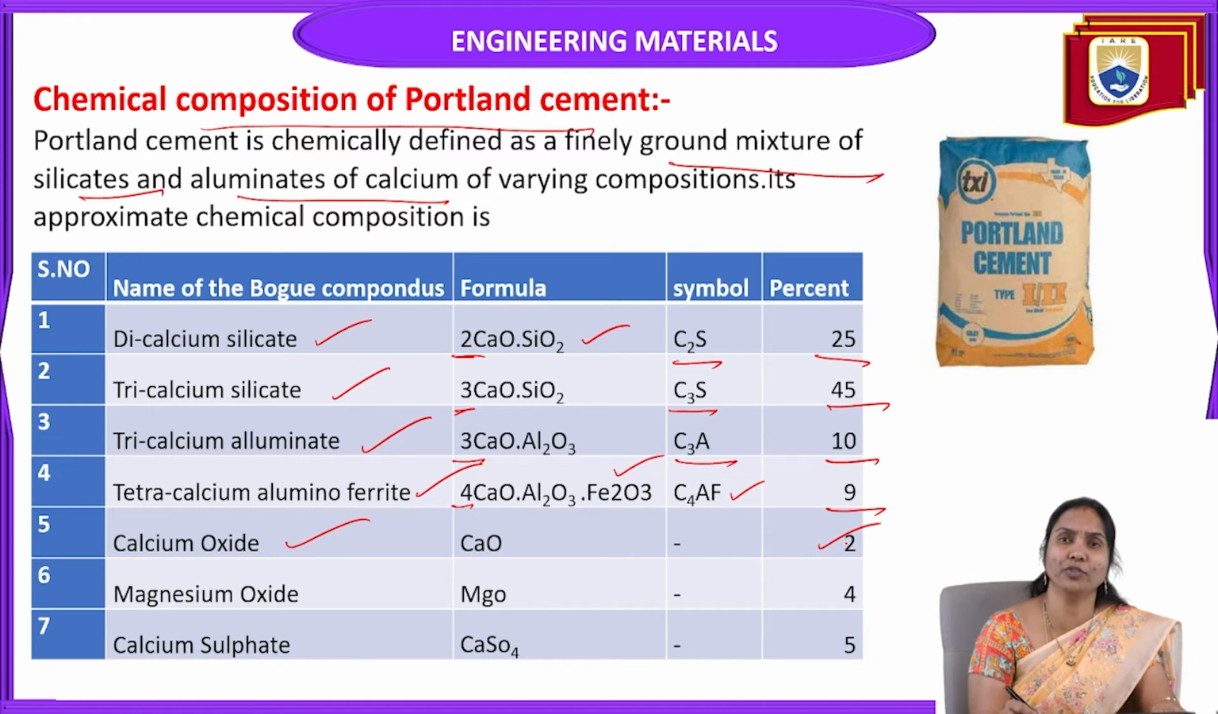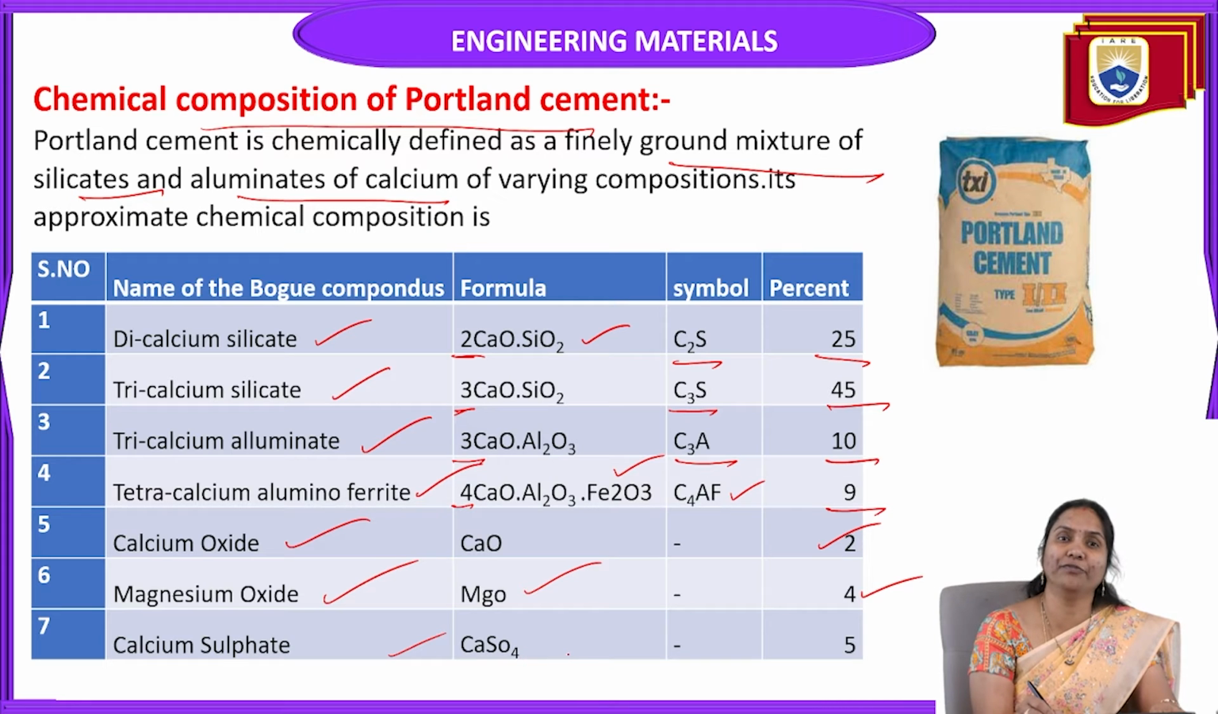It is present in this composition 2%. And the next one is magnesium oxide. The formula is MgO, magnesium oxide. How much percentage is present in this composition? 4%. And the last one is calcium sulfate.